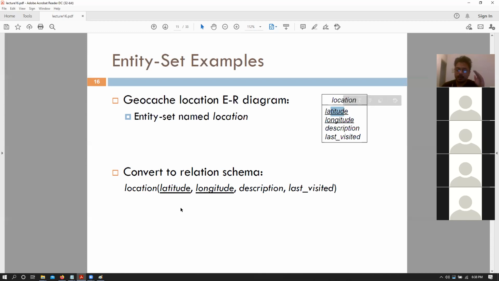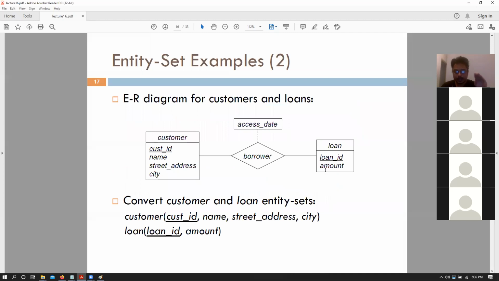So the corresponding schema would basically be the name of the ER diagram, location, and within brackets, the set of attributes that we have: longitude, latitude, description, last visited. And the set of primary keys in the ER diagram can correspond one to one to the primary keys for our relation schema as well, right? So we can convert this into its relation schema directly, simply as this, right? Pretty simple.